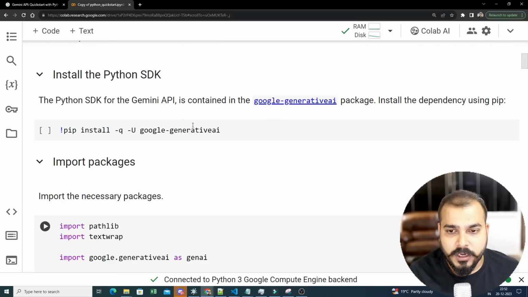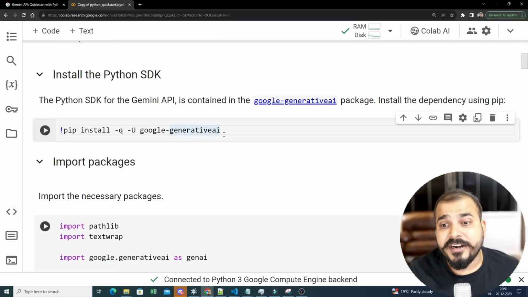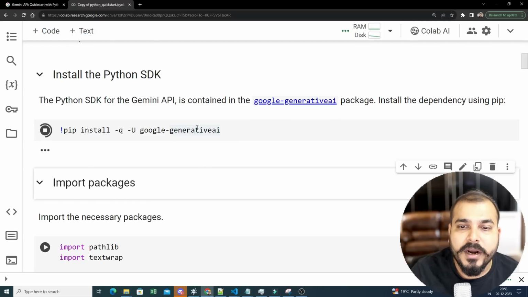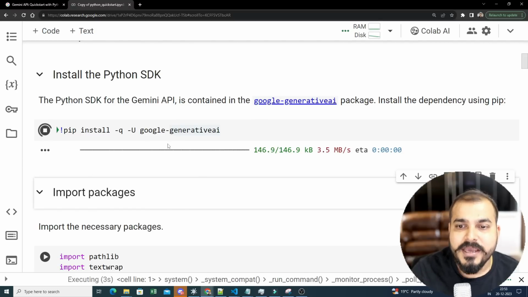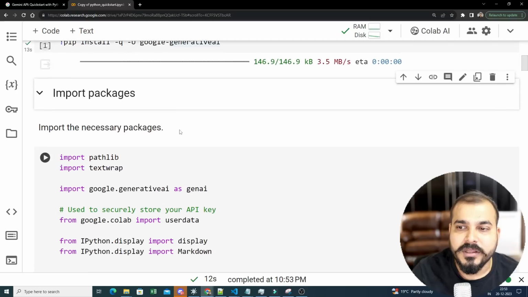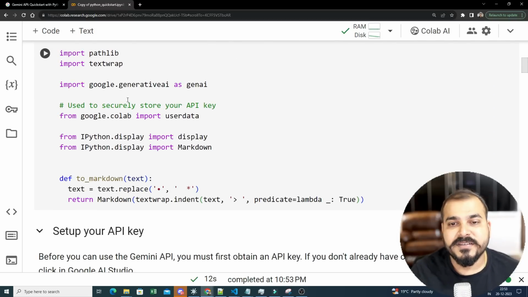First of all, there is a library called Google Generative AI. With the help of the API, you can use various features available in this Gemini Pro model. So first of all, I will go ahead and install this entire library, Google Generative AI, with the help of this specific code. It may take some time, depending on your internet speed. After we install this, we import the specific library.